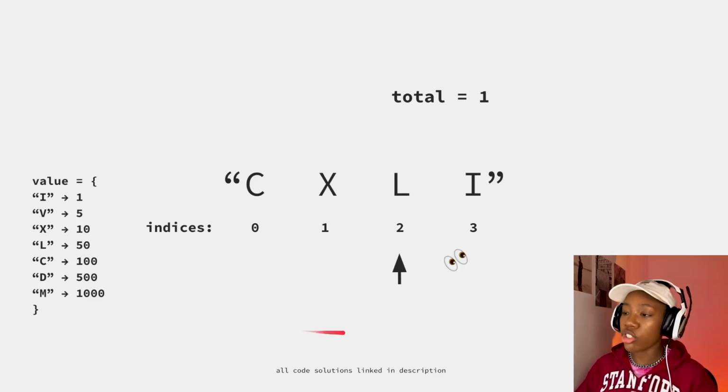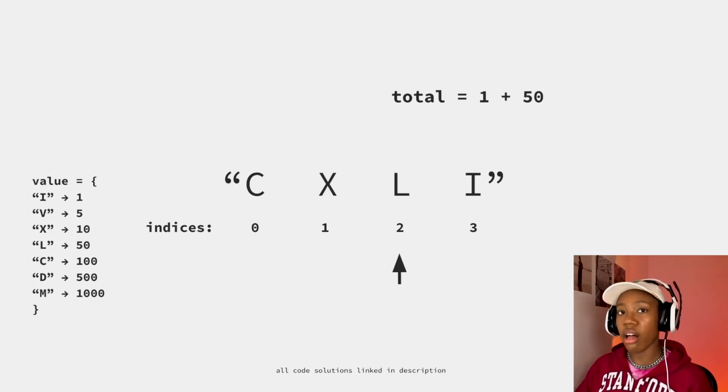We're going to use our eye emojis. Here, we're going to look at pointer +1. We're going to say, hey, what is this value? Is this value greater than or less than what I'm currently pointing to? In this particular case, L is greater than I. And so all we have to do then is just add L, right? And then kind of just move on.